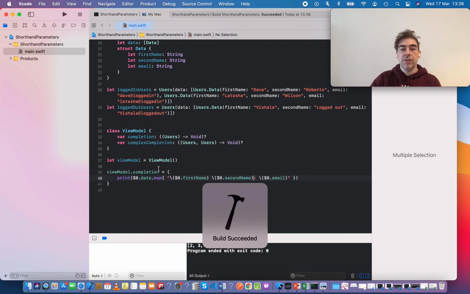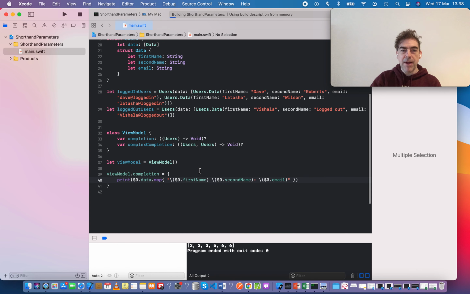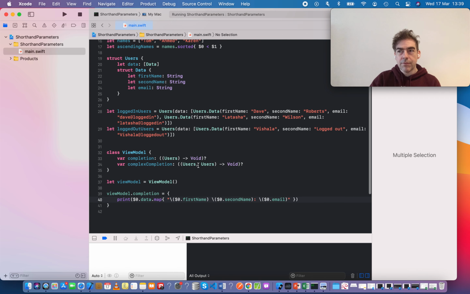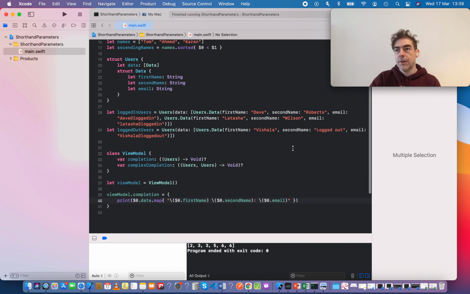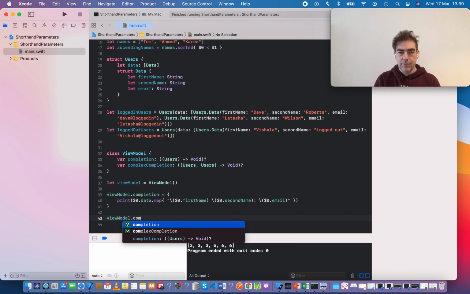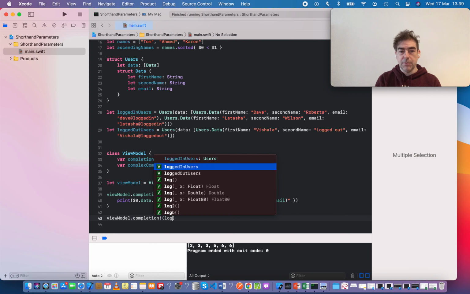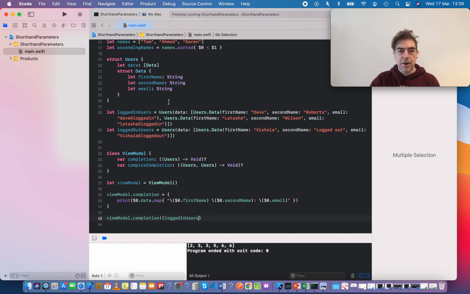So in turn, this will print out the first name, second name, and email, and I haven't given it anything. So I need to set up my completion. And I'll use a force unwrap here because I'm pretty certain I've done it. I'll just have my logged in users who are Dave and Letitia, and it should print out Dave and Letitia to the console.